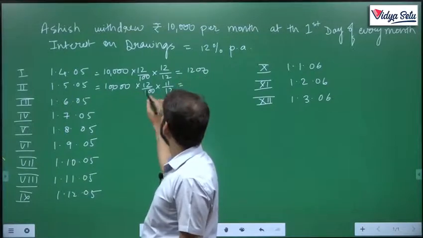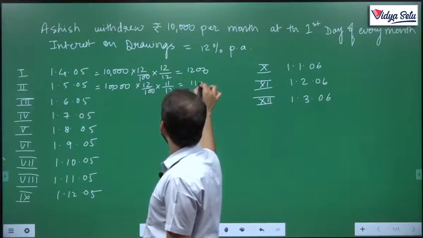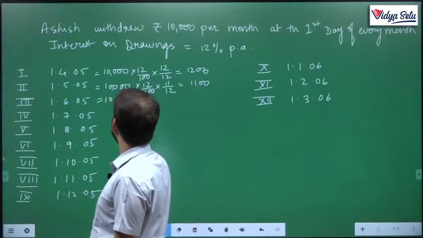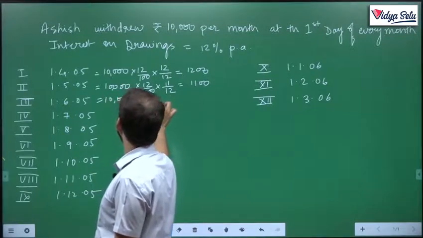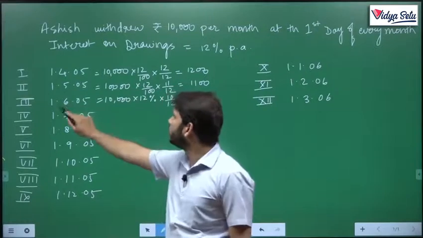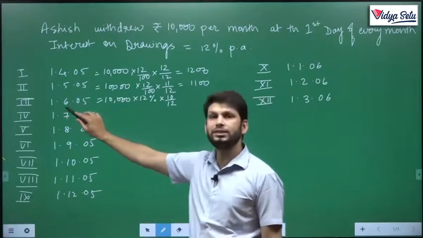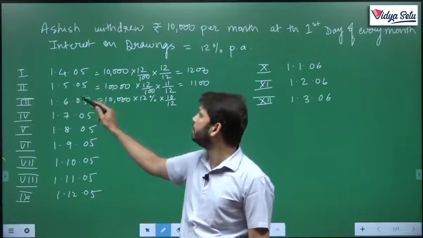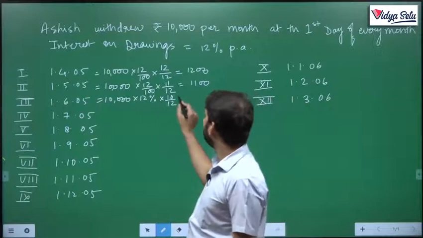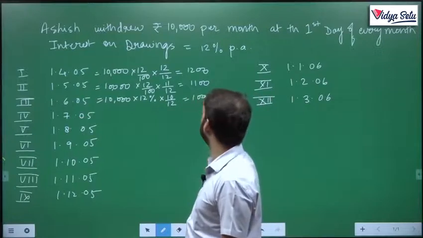This comes to 1,100. Then 10,000 into 12% for 10 months he is using. Why? Because he withdrew this money on 1/6. He did not use this money in April and May. So only 10 months he used. So again, this comes to 1,000.